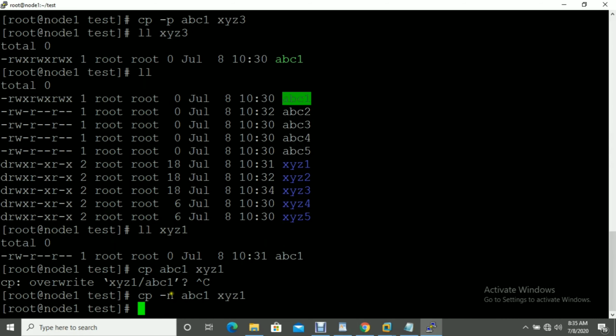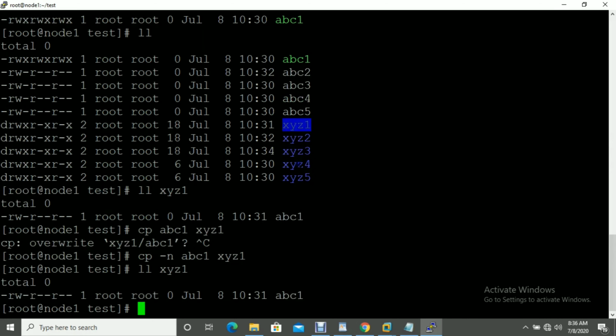You can see it's not going to overwrite. I will show you here. So you can see both are not the same permission. So it's not going to override and it's not asking also. CP will itself check whether that file is available inside the directory. If it is available, it's not going to override.